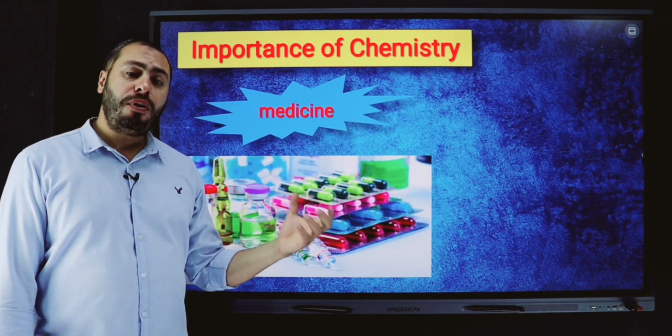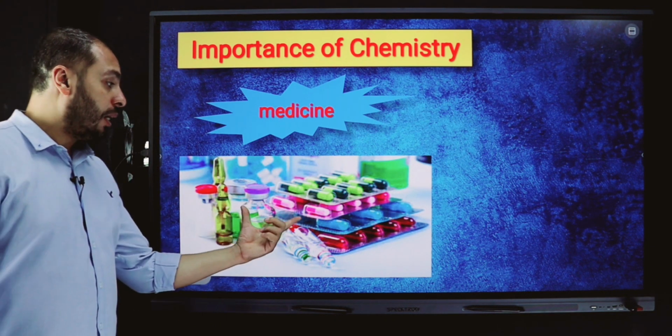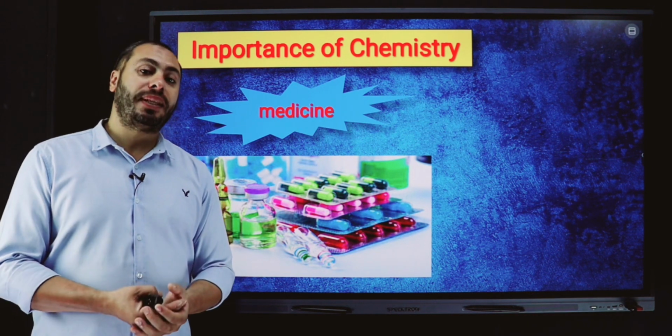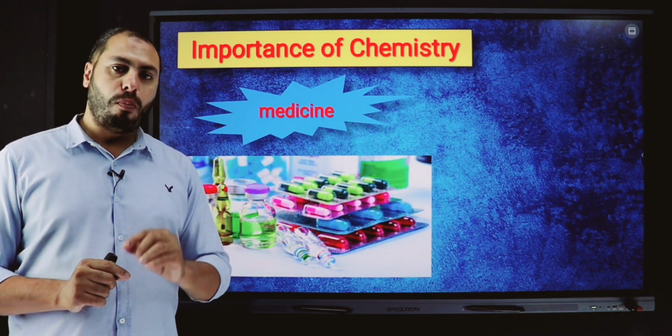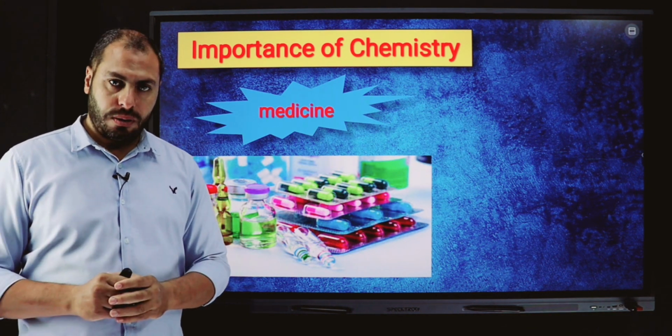Medicine is a very, very important process in our life, the production of medicines. What is meant by medicine? Medicine is a chemical compound that has healing properties.